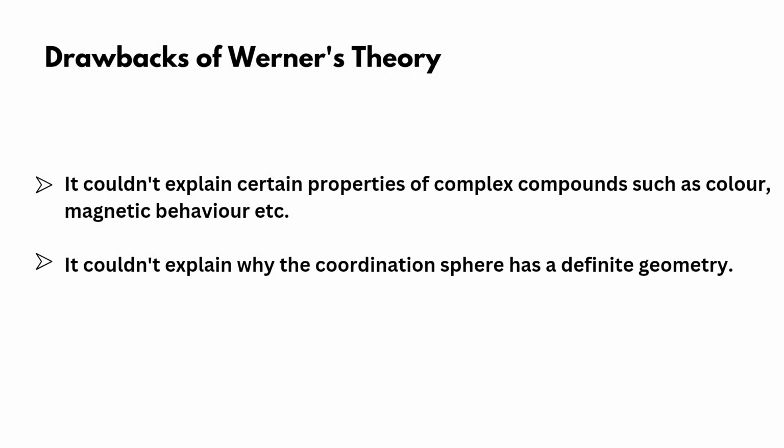And these are the drawbacks of Werner's theory. It could not explain certain properties of complex compounds such as color, magnetic behavior, etc. And it could not explain why the coordination sphere has a definite geometry. In this video, we have covered the basic postulates of Werner's theory and the explanation of the theory and structure of complexes with the help of 4 examples, then the applications of Werner's theory and its drawbacks.